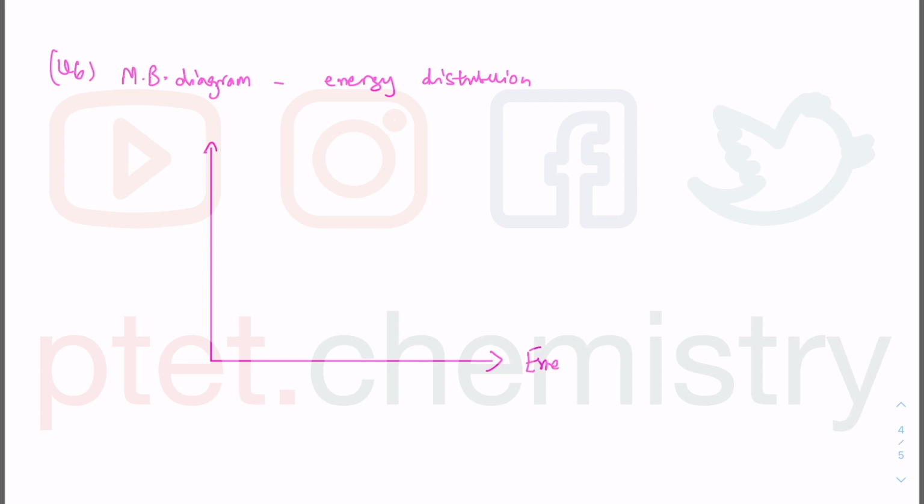This is going to be energy. Sometimes it's labeled as speed, where speed or velocity of the particles can be expressed in terms of energy as well, because it's also an expression with temperature, okay, because temperature is a measure of kinetic energy of a particle. This is the number of particles with energy E.